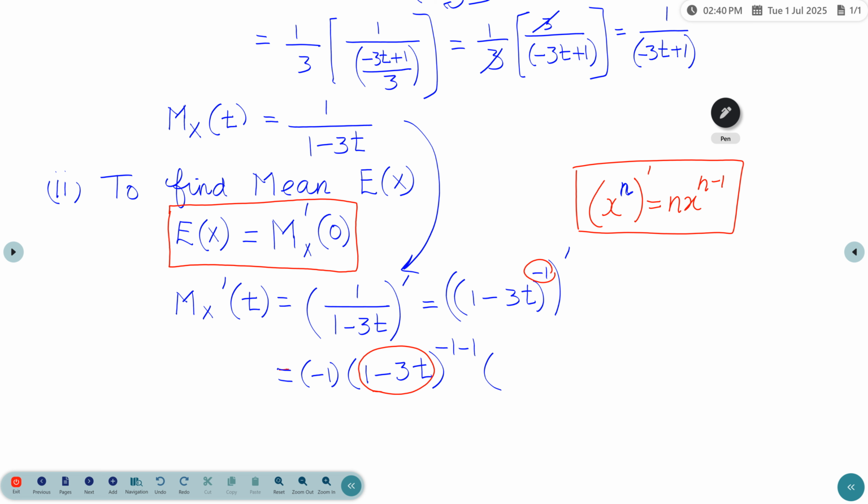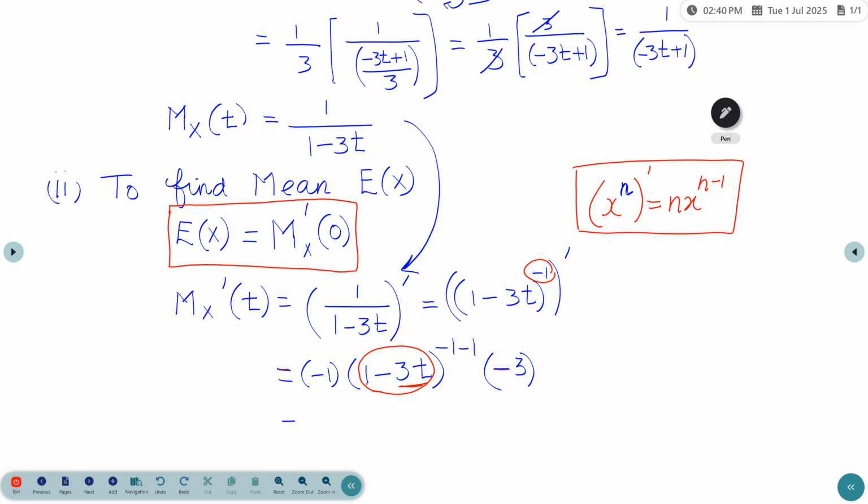While differentiating, we need to differentiate once again. The differentiation of the constant number 1 is 0, but the differentiation of minus 3t again gives minus 3.